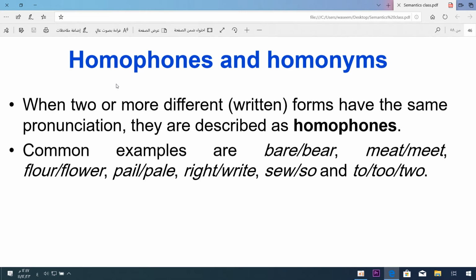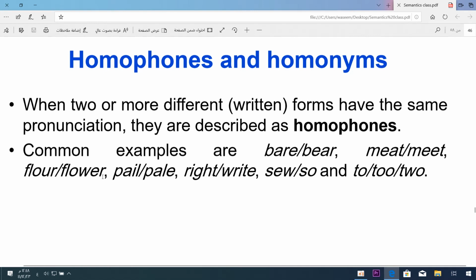And homonyms are words that have several meanings. When two or more different written forms have the same pronunciation, they are described as homophones.